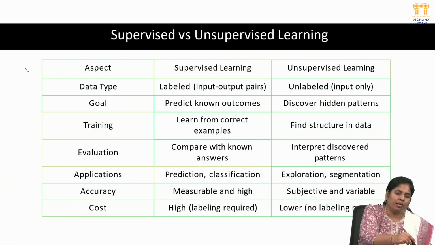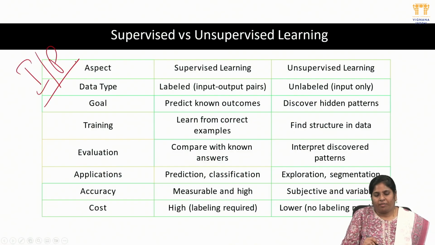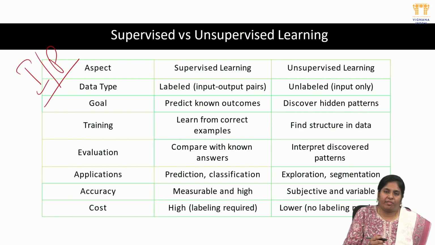Whereas depending on the patterns or input values, we consider supervised and unsupervised. The main difference between supervised and unsupervised is the data type. In supervised we give labeled data, in unsupervised we give only inputs, we won't give any labels. The goal is that we predict the outcomes depending on the labels and input. Here we discover the hidden patterns and label them ourselves, and at the end of the day we produce the report the customer or client wanted.